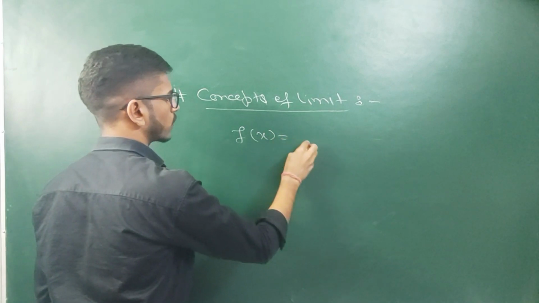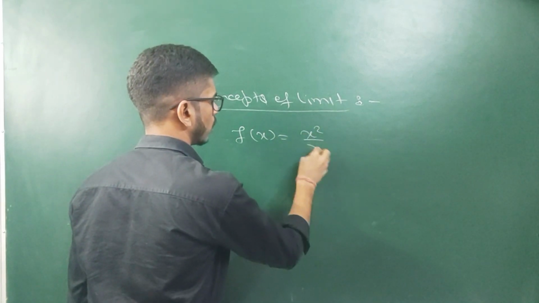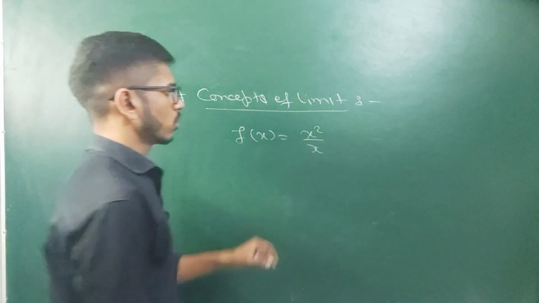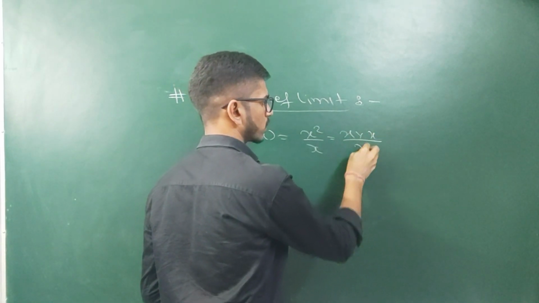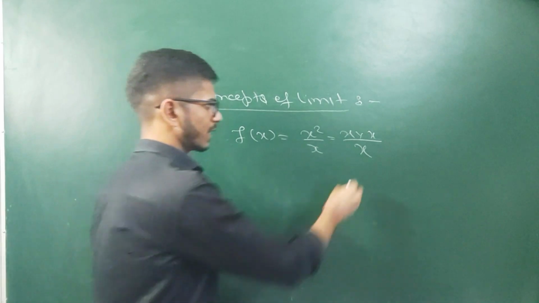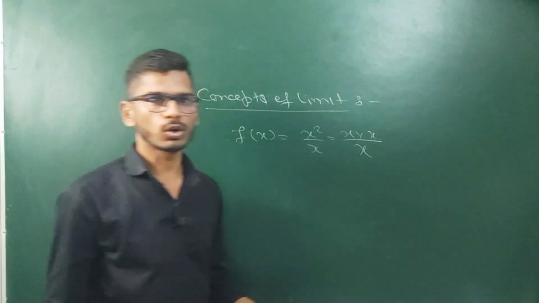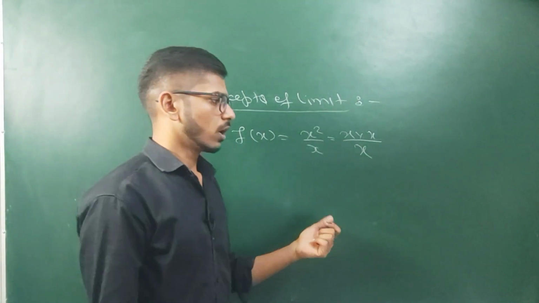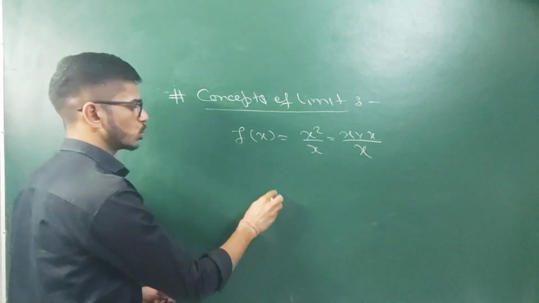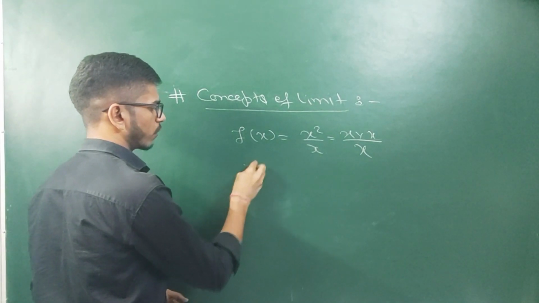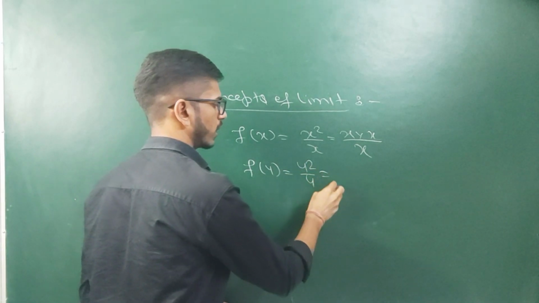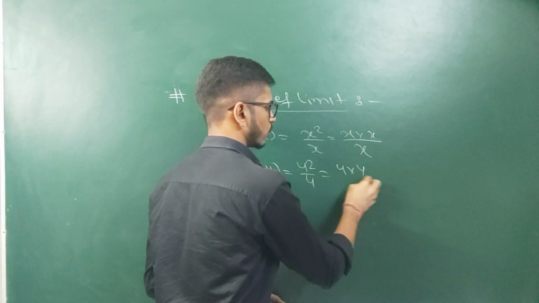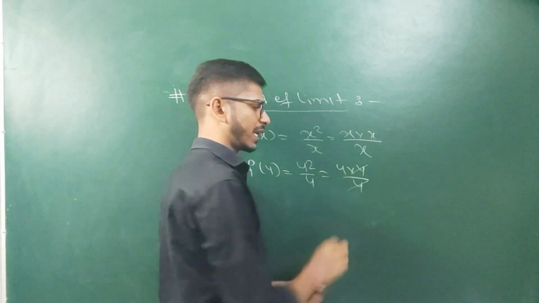Let's take a function x square by x. Here we can't cancel out like this. X square can be written in the form of x into x divided by x, so we can't cancel x with x because we don't know the value of x. For example, if x is not equal to 0, like if we have to check the value of f(4), then we can write it as 4 square by 4, which can be written as 4 into 4 divided by 4. The 4 can be cancelled out.